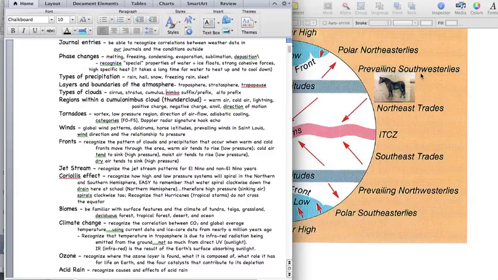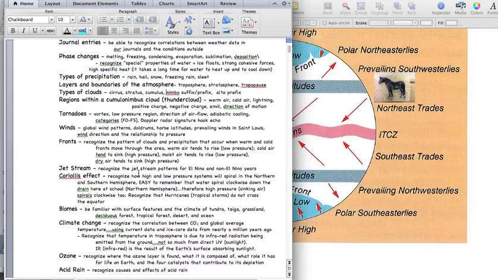So a prevailing southwesterly is wind from the southwest part of our state, from Oklahoma, etc. And the relationship to pressure, we'll look at that as we come back with the Coriolis effect. But the way the wind spirals around has a lot to do with the air pressure in that environment.